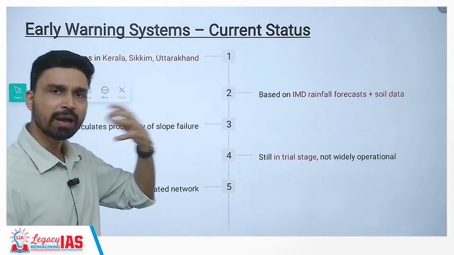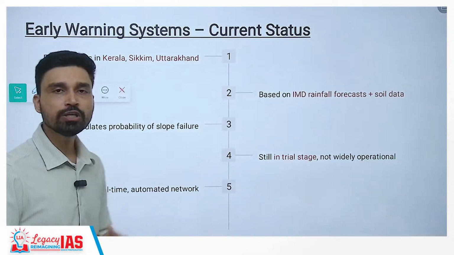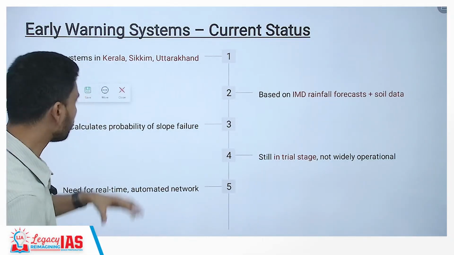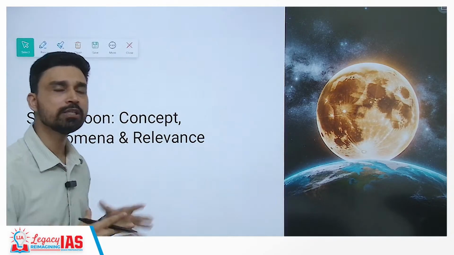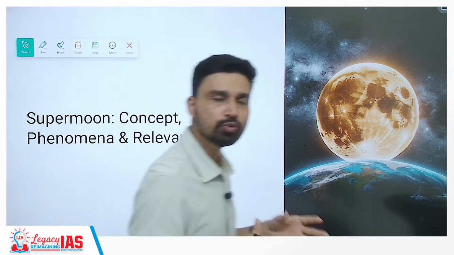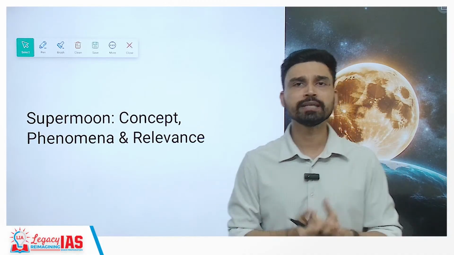Based on that, it basically calculates the probability of slope failure. The pilot project is still in the trial stage. It is not widely operational because we need more real-time and automated networks so that we can have a much more comprehensive understanding of the landslide. Maybe in a couple of years we might be able to do so. So at least if we cannot prevent landslides, we can take measures to mitigate its impact as such.